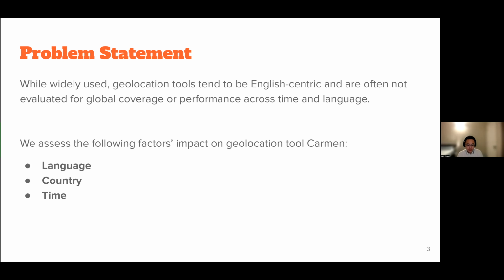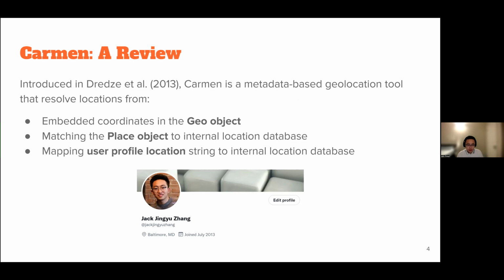So we assess the following factors' impact on the geolocation tool Carmen. These factors are language, country, and time. We first introduce an overview of Carmen. Basically, Carmen is a metadata-based geolocation tool that resolves location by using information from the tweet geo objects, place objects, as well as the Twitter user profile location. Down below is my Twitter profile page, and the circled Baltimore, Maryland location is my user location string.